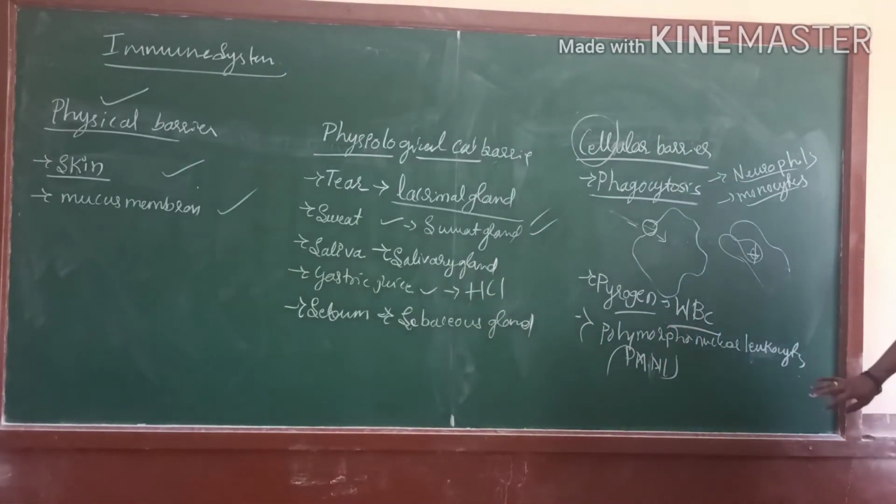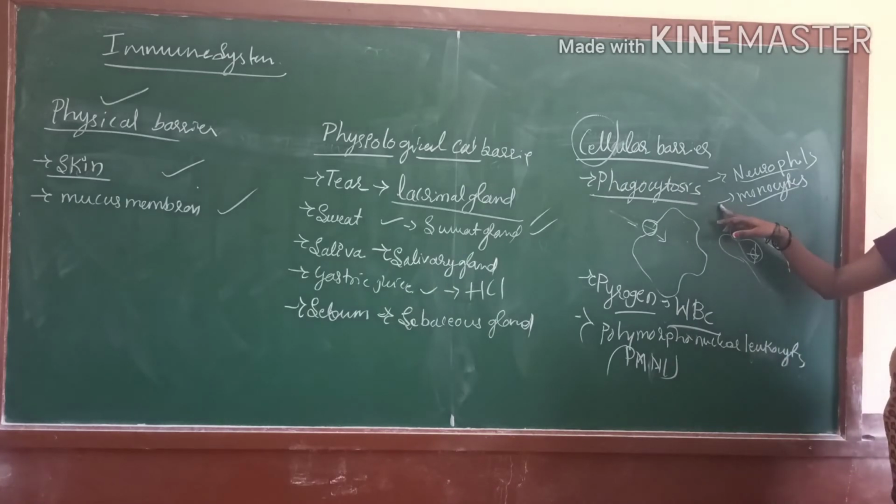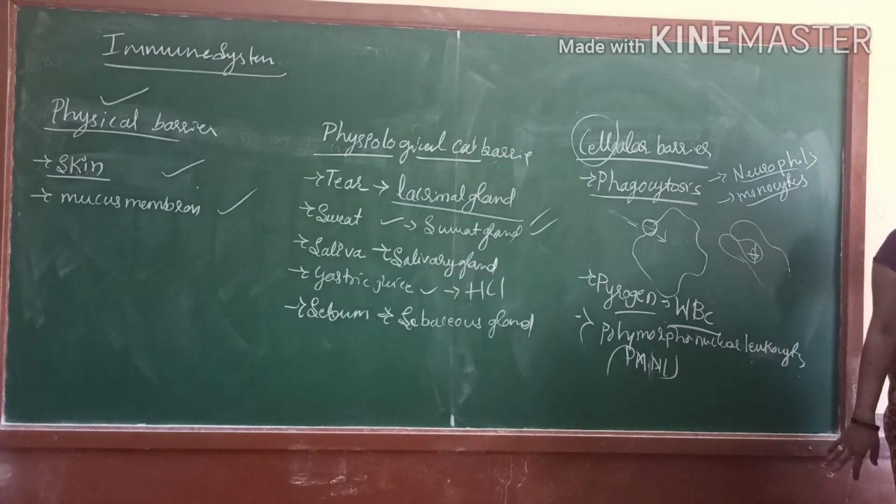Here they are neutrophils, which carry out the process of phagocytosis. This is how it works.